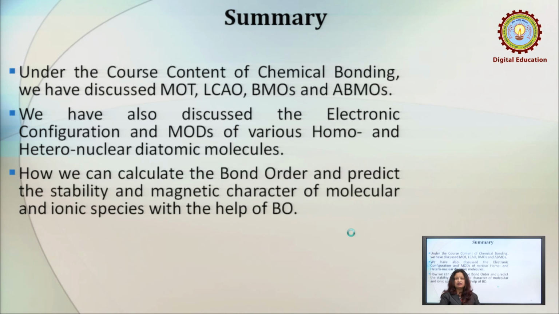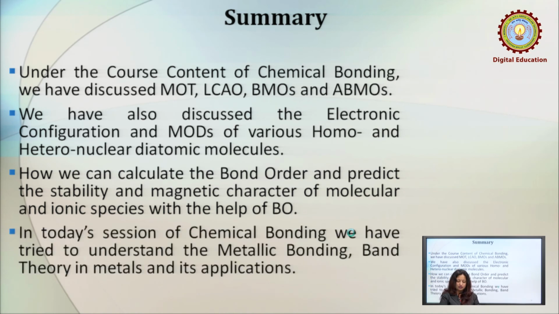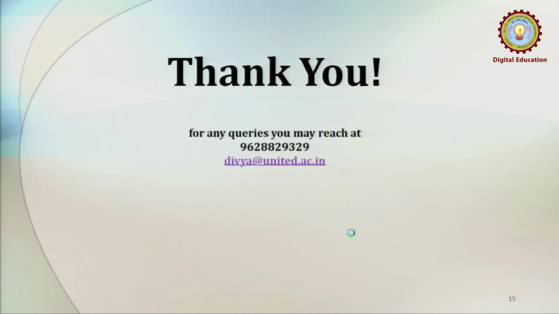We have tried to calculate the bond orders and predict the stability and magnetic character of molecular and ionic species with the help of bond order. And in today's session, we have tried to understand metallic bonding, in short, band theory in metals and its applications. So, this is all about chemical bonding.